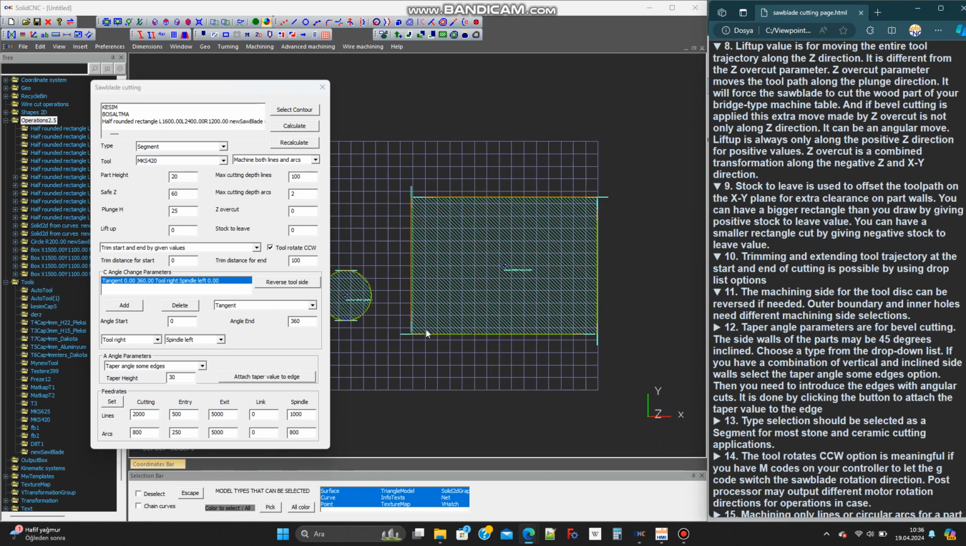The machining side for the tool disc can be reversed if needed. Outer boundary and inner holes need different machining side selections.